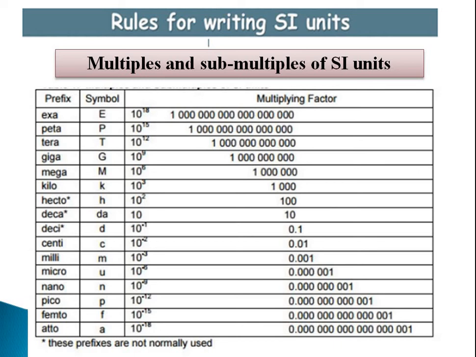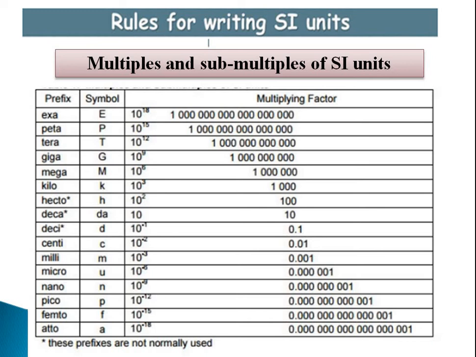Exa is used for 10 to the power 18, peta for 10 to the power 15, tera for 10 to the power 12, giga for 10 to the power 9, mega for 10 to the power 6, kilo for 10 to the power 3, hecto for 10 to the power 2, deca for 10, and deci for 10 to the power minus 1, centi for 10 to the power minus 2, milli for 10 to the power minus 3, micro for 10 to the power minus 6, and likewise nano, pico, femto, etc.